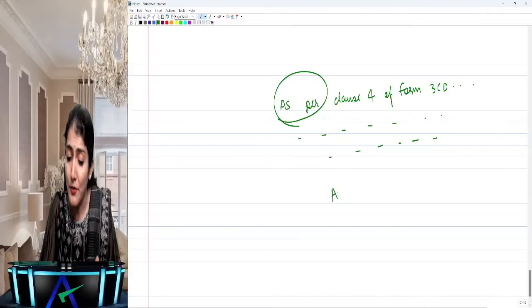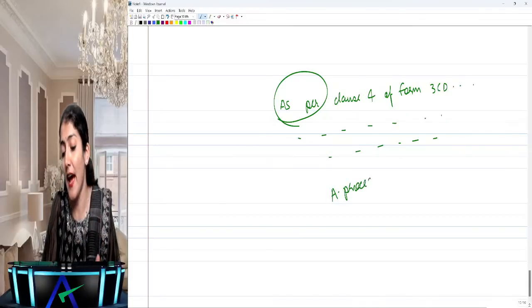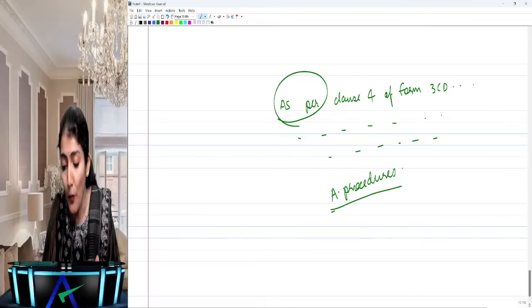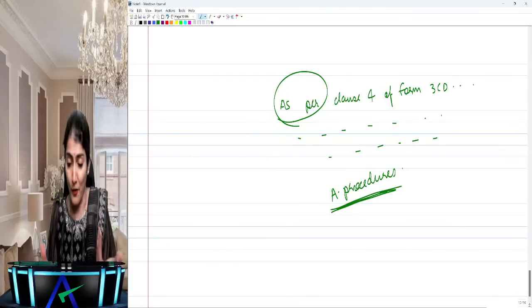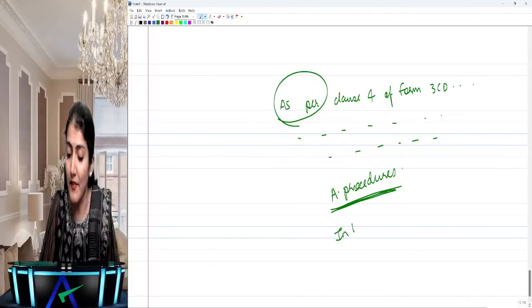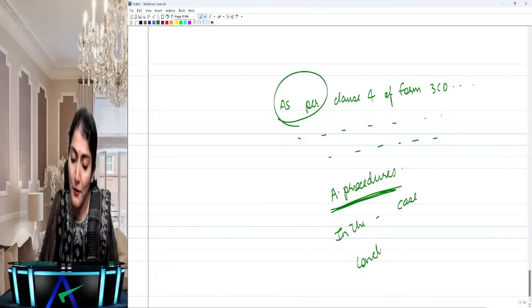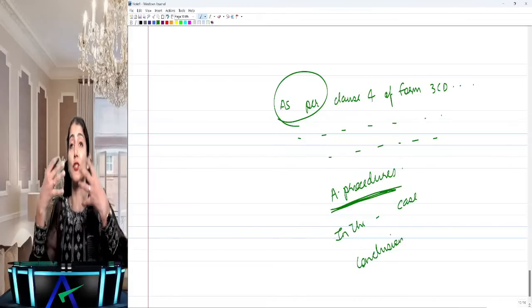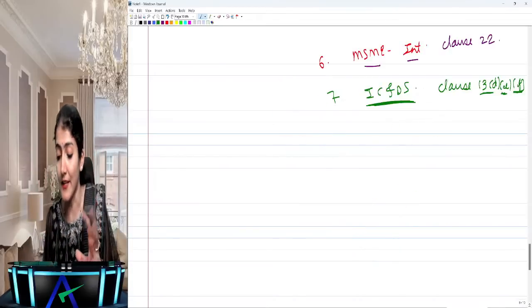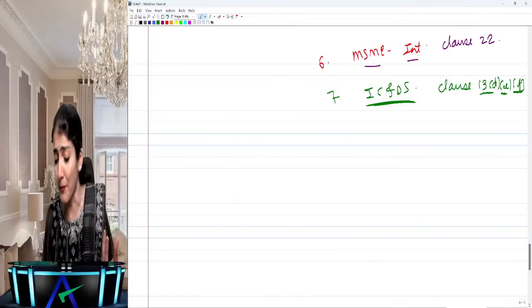Then again you need to write down the audit procedures. As an auditor, what checking, how will you check for the indirect taxes, what audit procedure shall you perform? Then after that you come to the given case, and then you come to the conclusion, right? In the given case, therefore the tax auditor is required to report, therefore the tax auditor is not required to report, therefore the contention of the management is tenable, the contention of the management is not tenable, right?